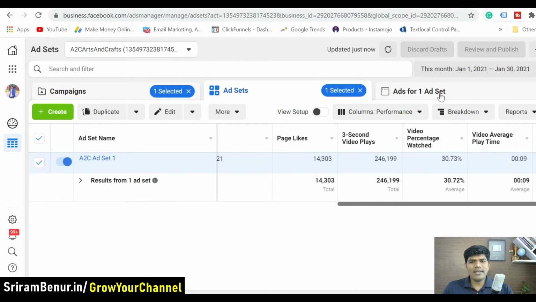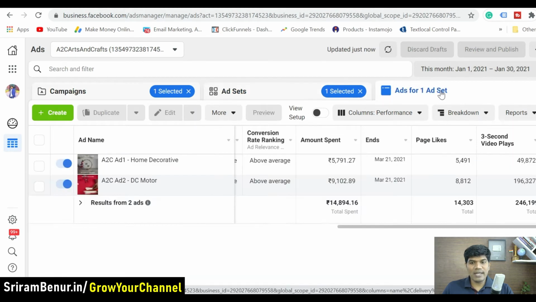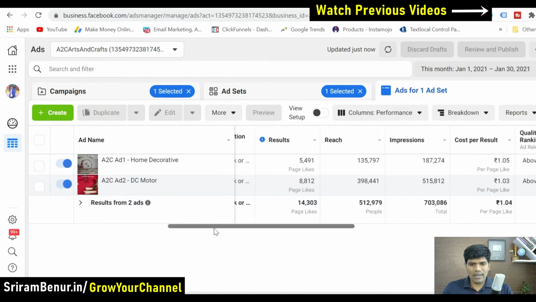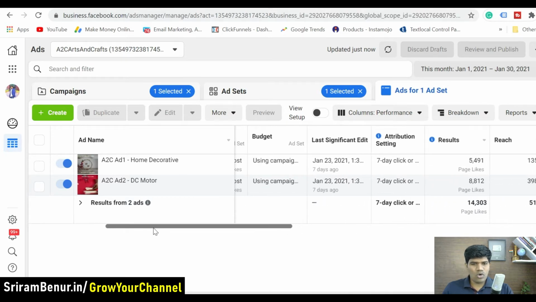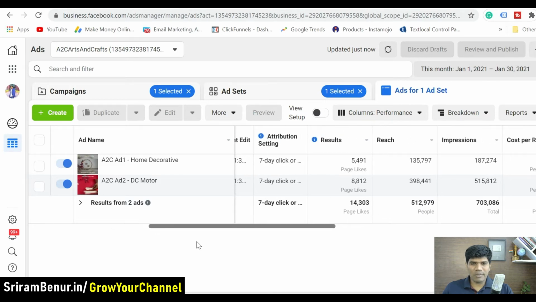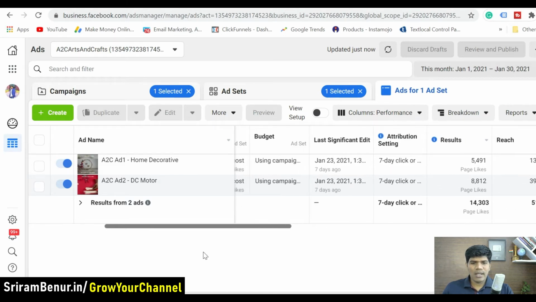Okay, now let's see ad set, because to see which is going to perform better, we had actually created two ads, right? So you could see, like, we had created A2C ad 1 and A2C ad 2. Now you can see the amount. Okay, let's scroll towards this. Okay, so budget using campaign, so it's going to take from the campaign itself. So what this means is, we are not setting a budget separately for both the ads. Whatever budget we have set in the campaign, it's going to take this, and Facebook is going to determine for which they need to spend more. Okay, so that's what is going to happen.